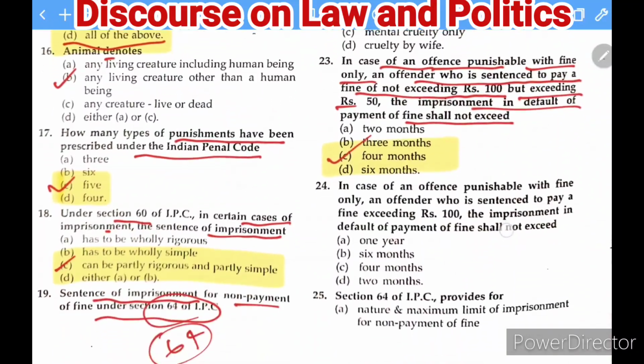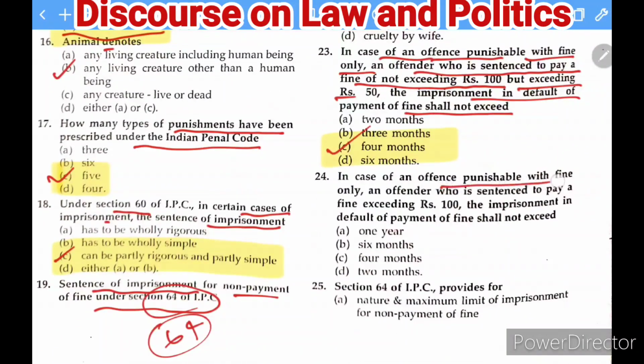Okay, next question. In case of an offence punishable with fine only, an offender who is sentenced to pay a fine exceeding ₹100, the imprisonment in default of payment of fine shall not exceed what? That is, now the amount is more than ₹100 and he is not able to pay it, then how much imprisonment will there be? The answer is 6 months.